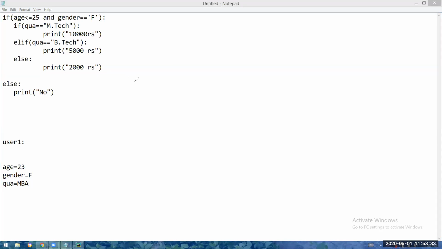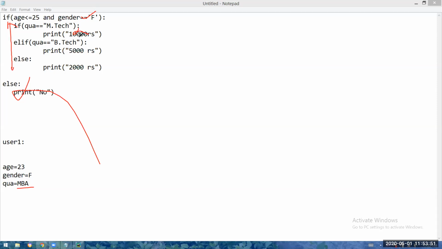Okay. So 23 less than 25. Female equal to female. Basic criteria satisfied. Some concession she should get. Else part will be skipped. Now qualification is what? MBA. MBA equal to MTech? No. 10,000 will not be coming.